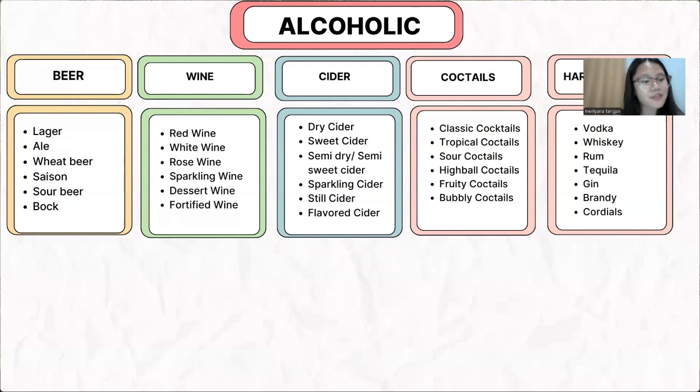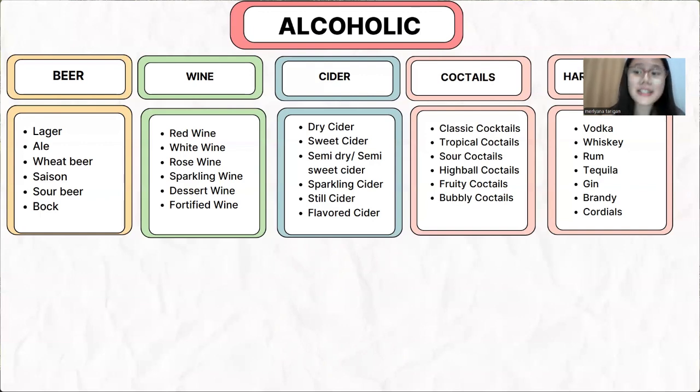And then we have rose wine, made from red grapes with limited skin contact, giving a pink color and a light and fruity taste. And then we have sparkling wine, a wine with bubbles like champagne or prosecco.